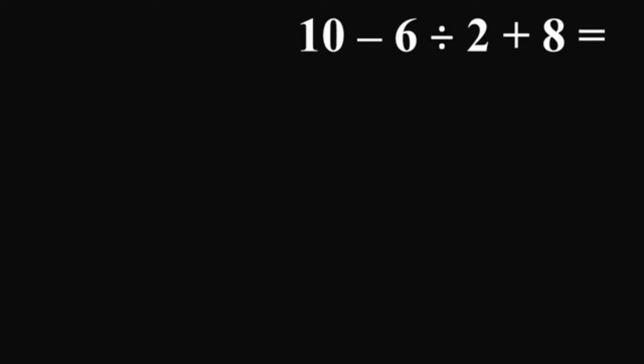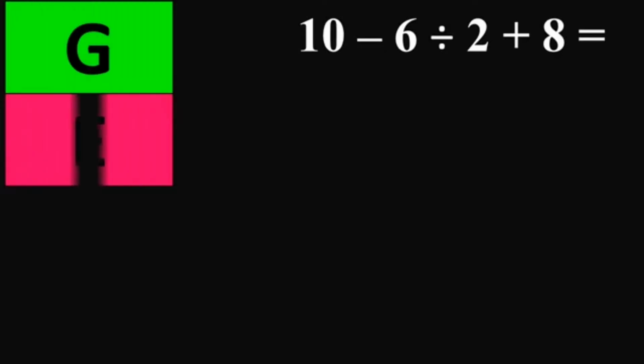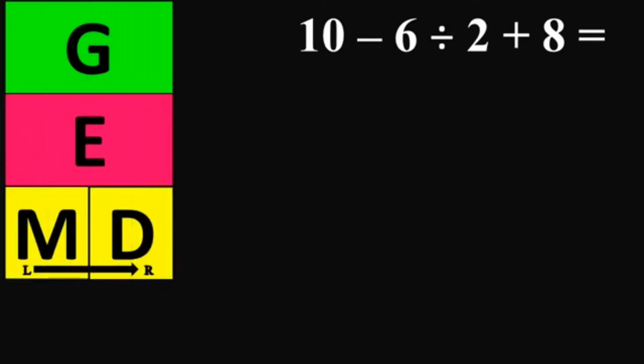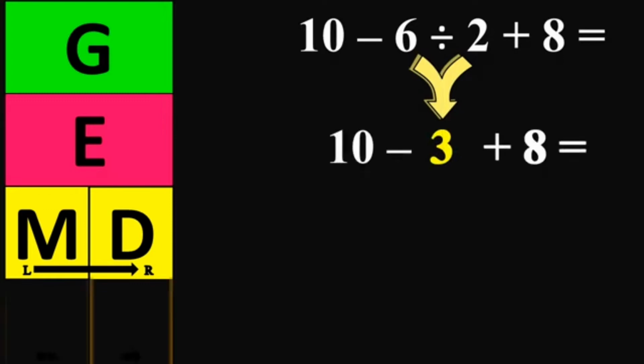10 minus 6 divided by 2 plus 8. As we can see in the equation, there are no groupings, exponents, and multiplication. So we proceed to division. 6 divided by 2 is 3. Bring down the rest of the equation.